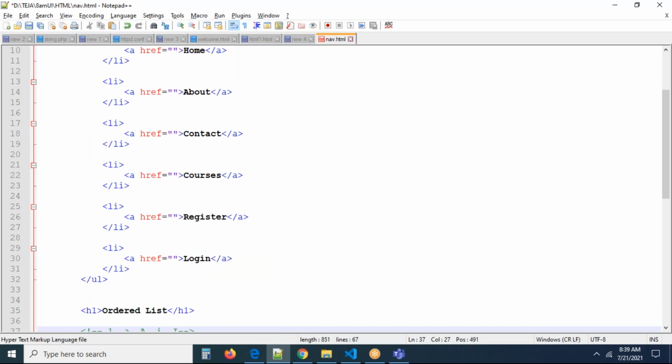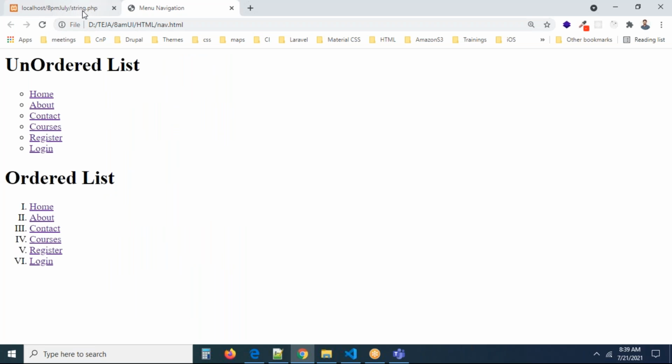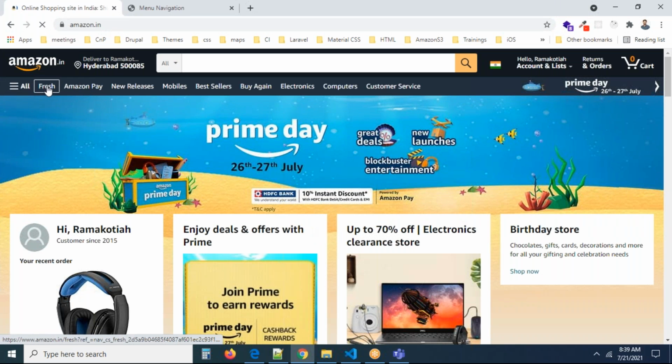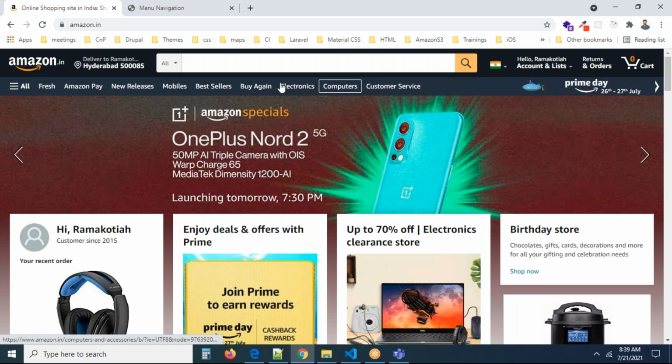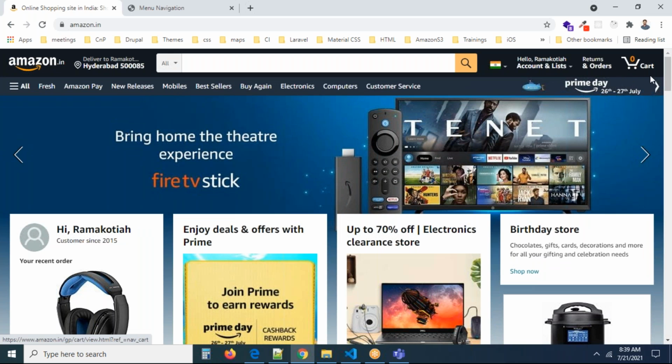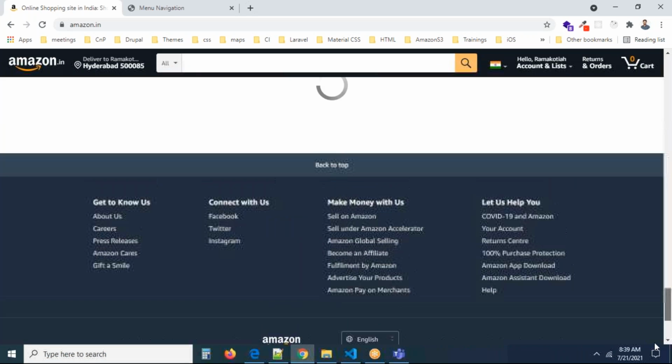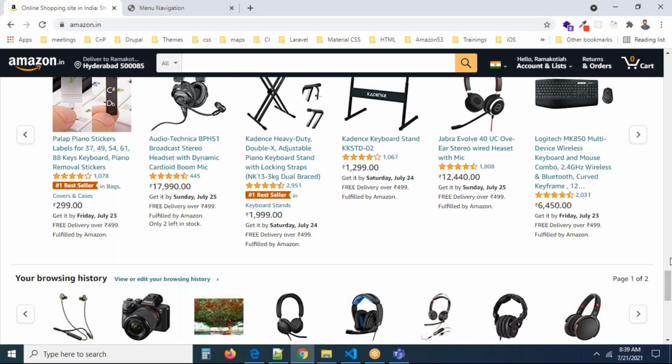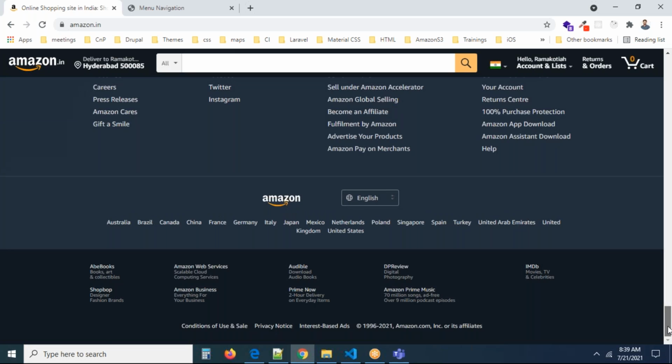Generally, list items are used in many places, definitely for navigation purposes. For example, you can go to Amazon. I will tell you some situations. You have a menu: Fresh, Amazon Pay, New Releases, Mobiles, Bestsellers, Buy Again, Electronics, all in a menu. This is the top menu, with the logo and search bar. If you go to the bottom of the page, we also have a bottom menu. This is called the footer menu.